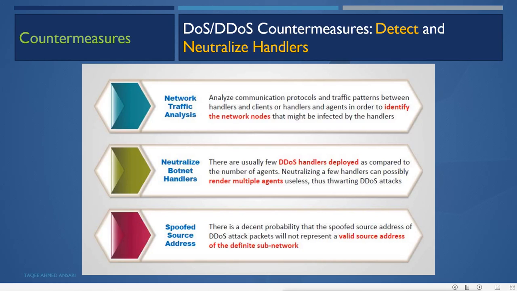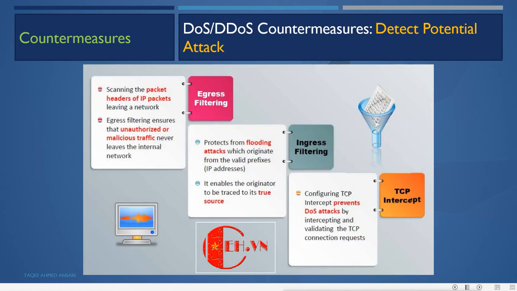Then neutralize the botnet handlers. There are usually few DDoS handlers deployed as compared to the number of agents. So neutralizing the few handlers can possibly render multiple agents useless, thus thwarting the DDoS attack. Spoofed source addresses: there is a decent probability that the spoofed source address of a DDoS attack packet will not represent a valid source address of the definite subnetwork. That means the attack is coming from somewhere, but it does not have that source address. It has some other source address. That means spoofed addresses.